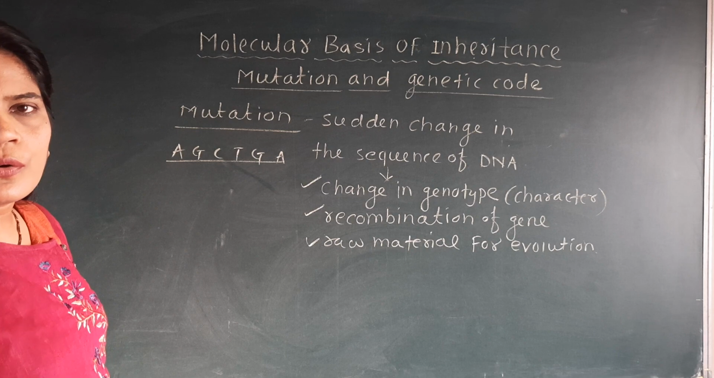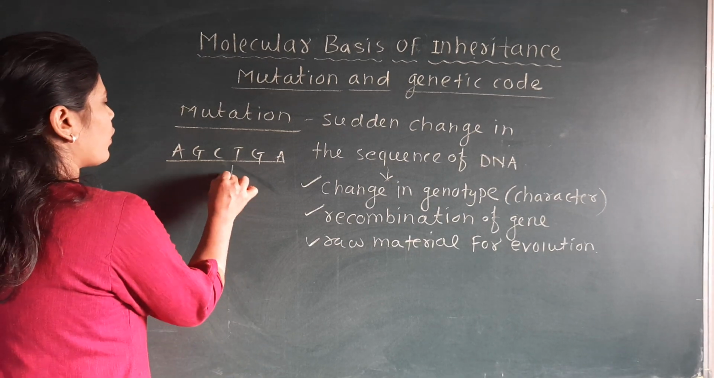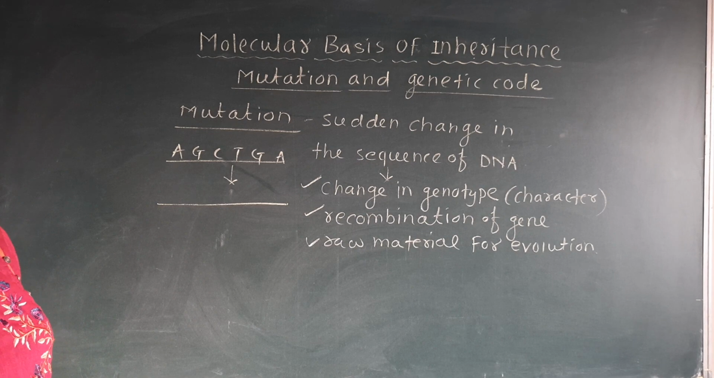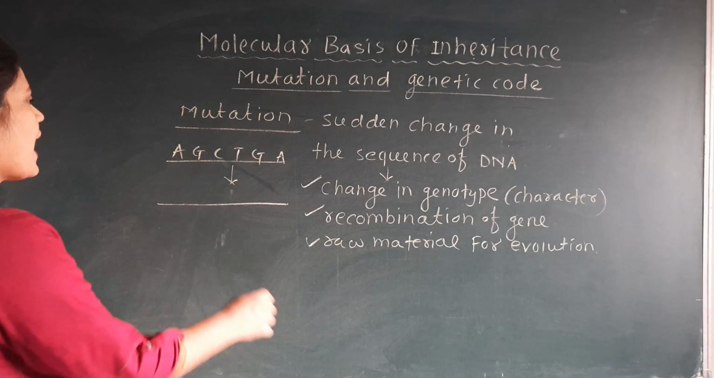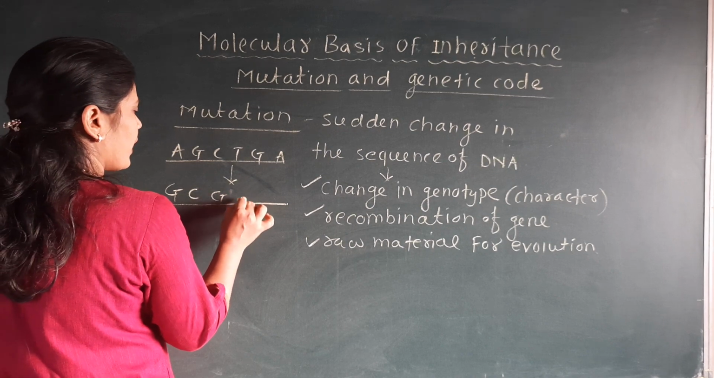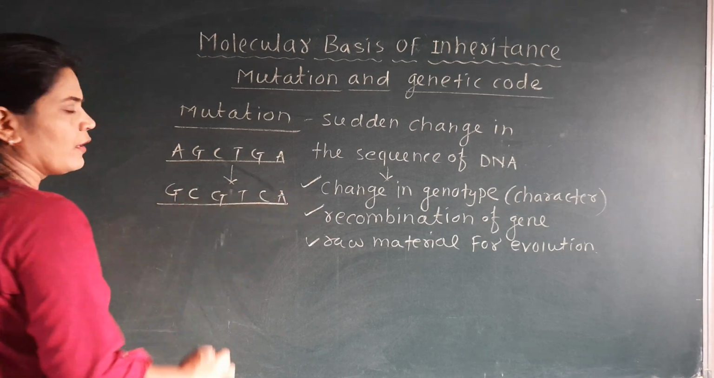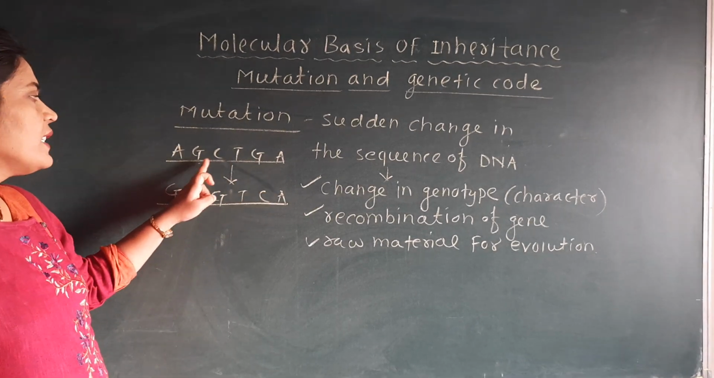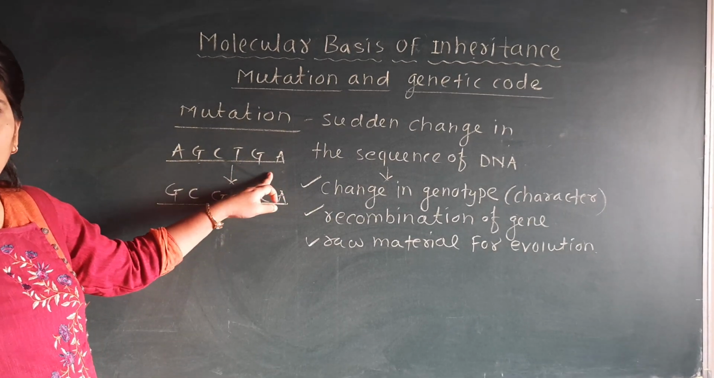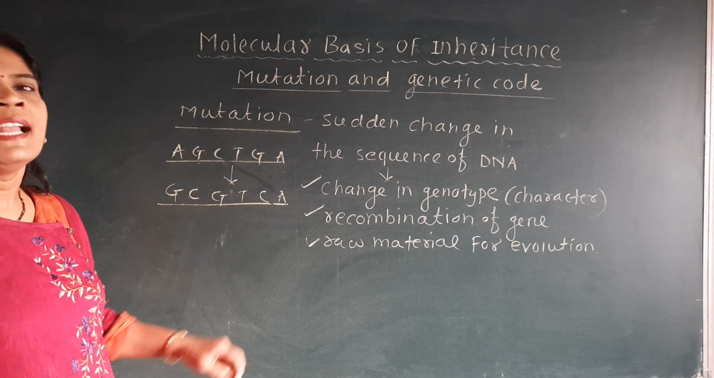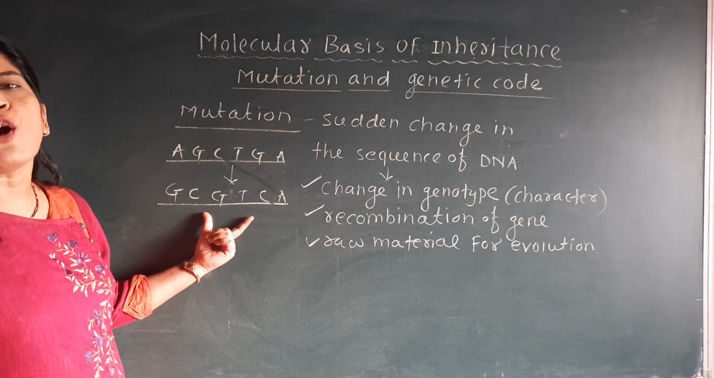Okay, it undergoes the mutation phenomenon. Then what will happen? After mutation, the sequence of the nucleotide, sequence of the gene will be changed, and here you will find the sequence totally different. So normal sequence on DNA is A, G, C, T, G, A, but after mutation the sequence will be changed, and G, C, G, T, C, A. This is called as the recombination of genes.